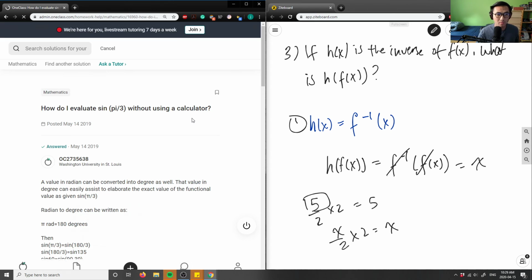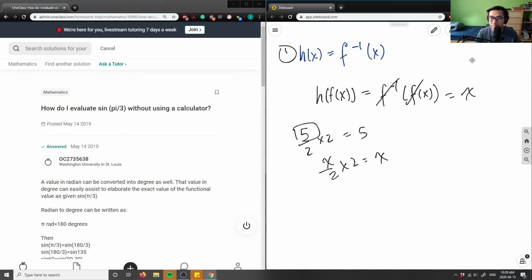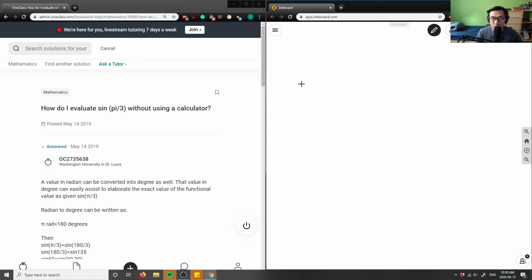Sweet. Okay. This here is number 4. It says, how do I evaluate sine pi over 3 without using a calculator?